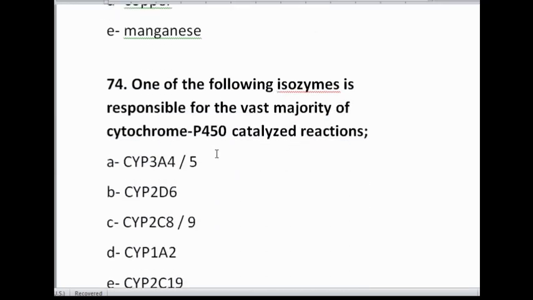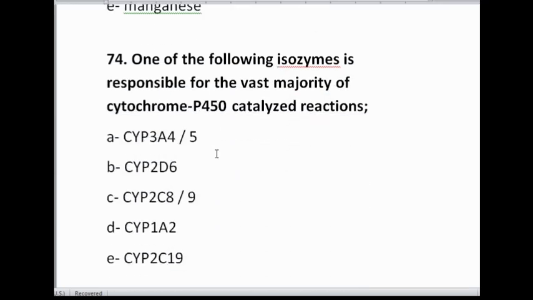Now moving on to the fourth MCQ: one of the following isozymes is responsible for the vast majority of cytochrome P450 catalyzed reactions. So among the below given options, one option is there that is actually responsible for the vast majority of cytochrome P450 catalyzed reactions.